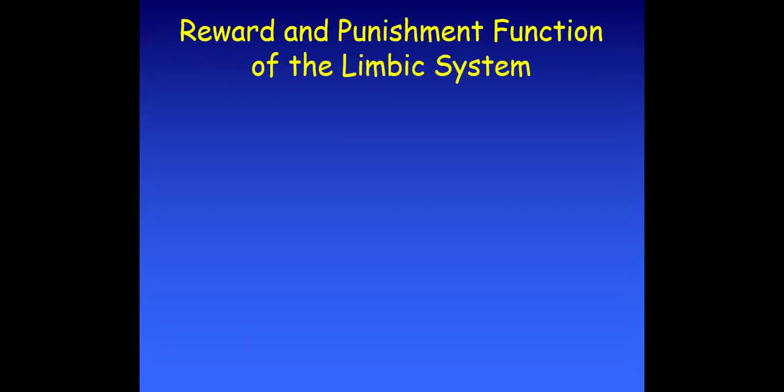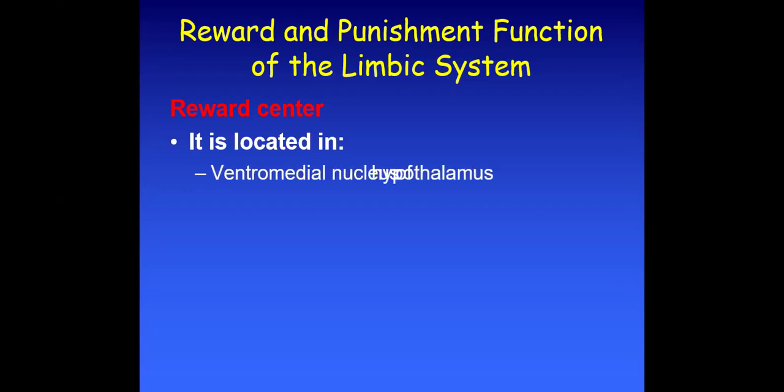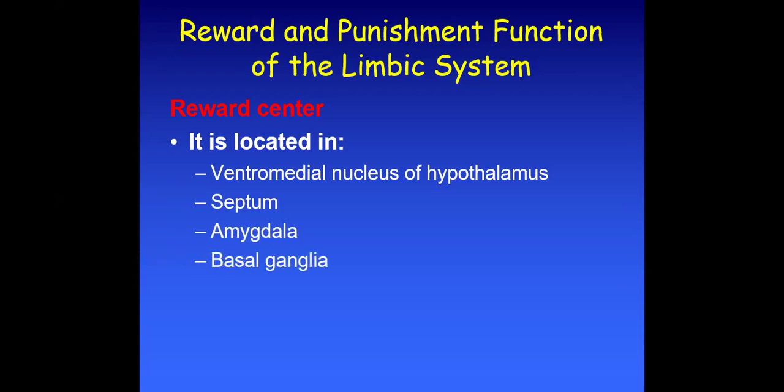Reward and punishment function of the limbic system. There are two different centers, as we discussed earlier, for reward and punishment. The reward center is located in the ventromedial nucleus of the hypothalamus, septum, amygdala, and basal ganglia. This reward center also has some connection in the midbrain and the basal tegmentum.